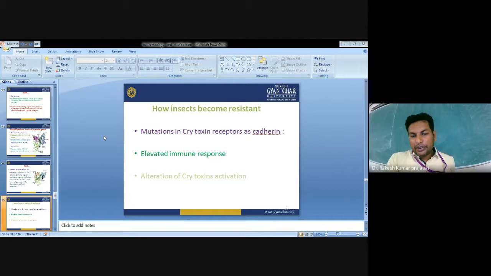Elevated immune systems: if an insect is continuously exposed to a particular insecticidal protein, slowly the insect body develops resistance, develops an immune system and antibodies against it. Alteration of cytotoxin activation: they can alter the mechanism of toxin activation in the insect midgut.